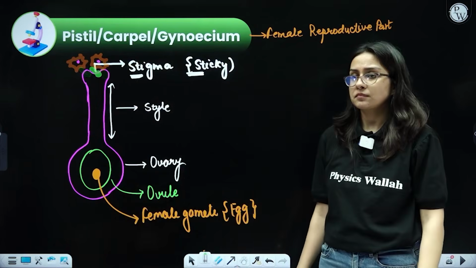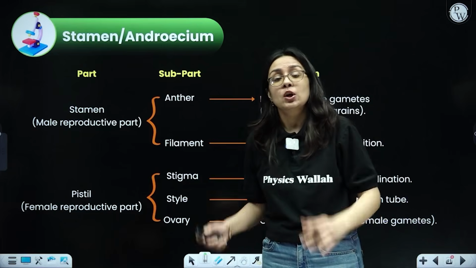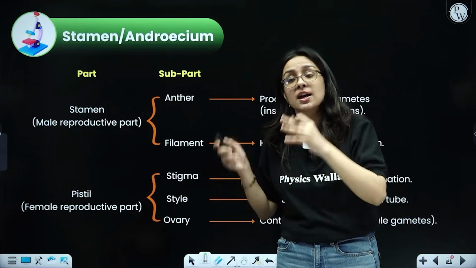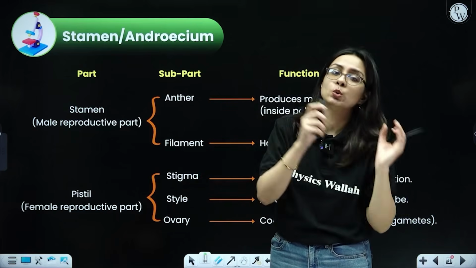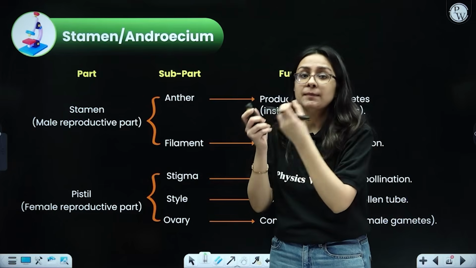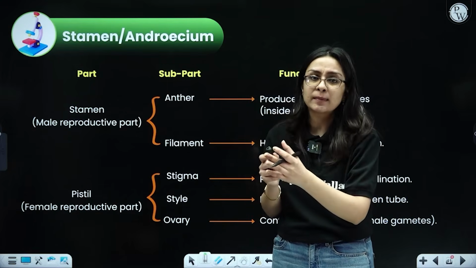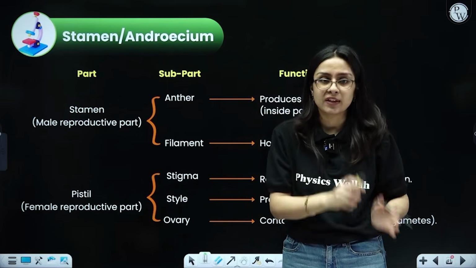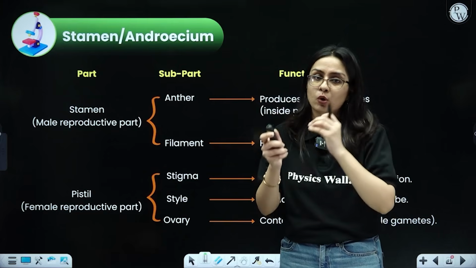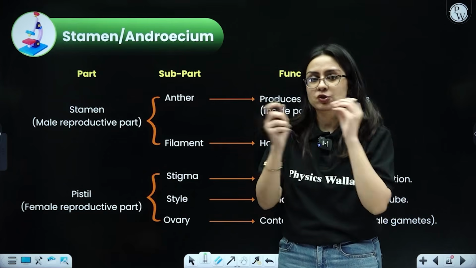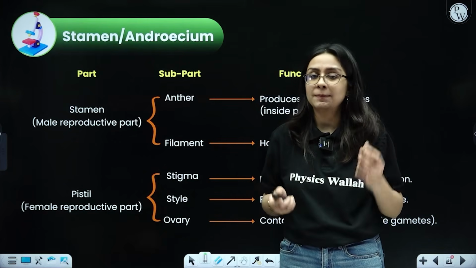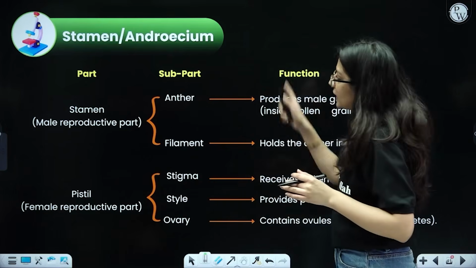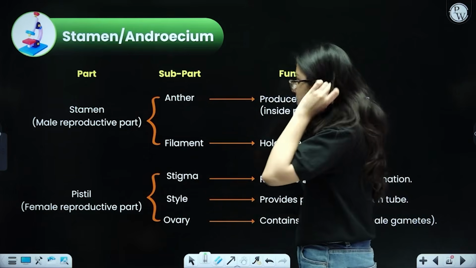Got my point? But now the question comes: who will transport the pollen grains from the anther to the stigma? Because the pollen grains being formed in the anther have the male gamete, and if they have to reach the female gamete in the ovule, they should, for some reason, come and stick on the stigma. Who will help? Let us see in a while. Before that, we will cover different parts of the stamen and androecium.